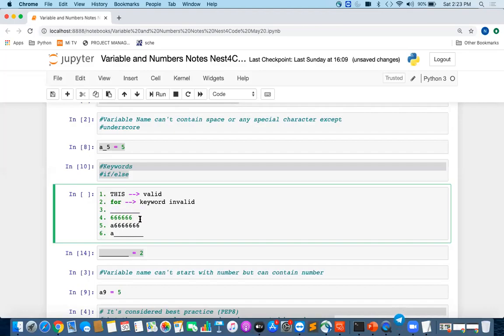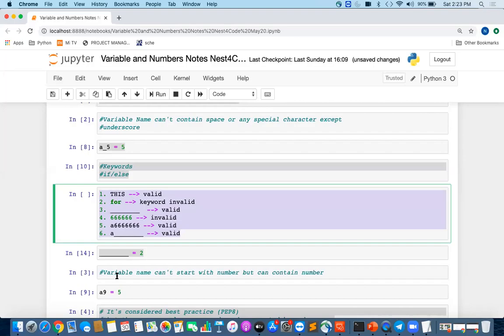This one is invalid because it contains all digits and starts with a number, as we discussed. What about this one? It has digits but starts with letters, so this is valid. This is valid too, because it starts with a character, and underscores are all allowed. And this is also valid. We have even defined a variable with this. So this is the case for all these conditions.